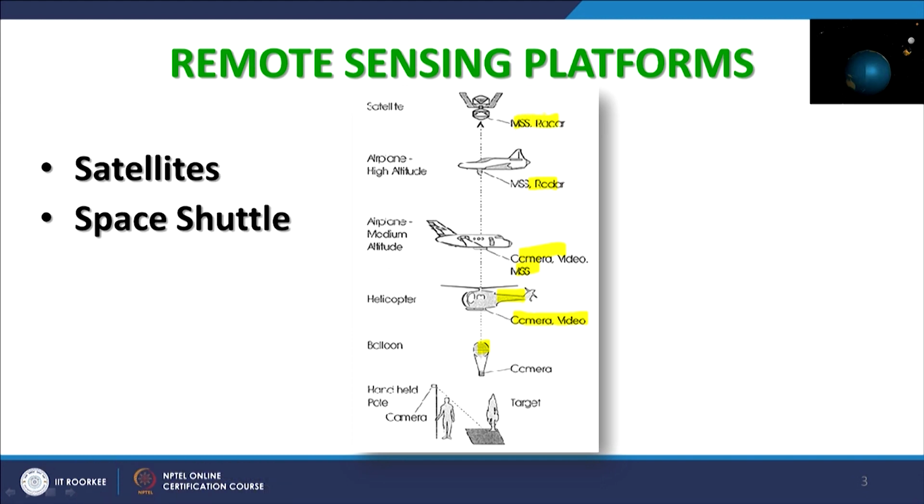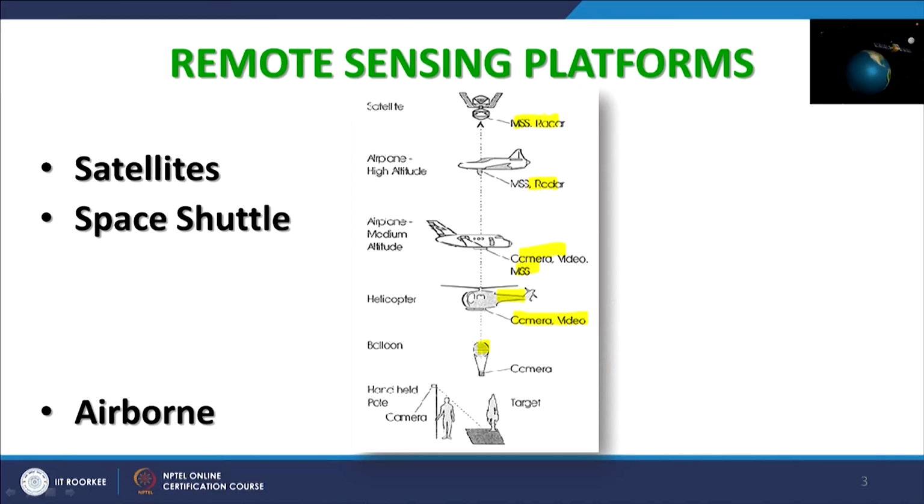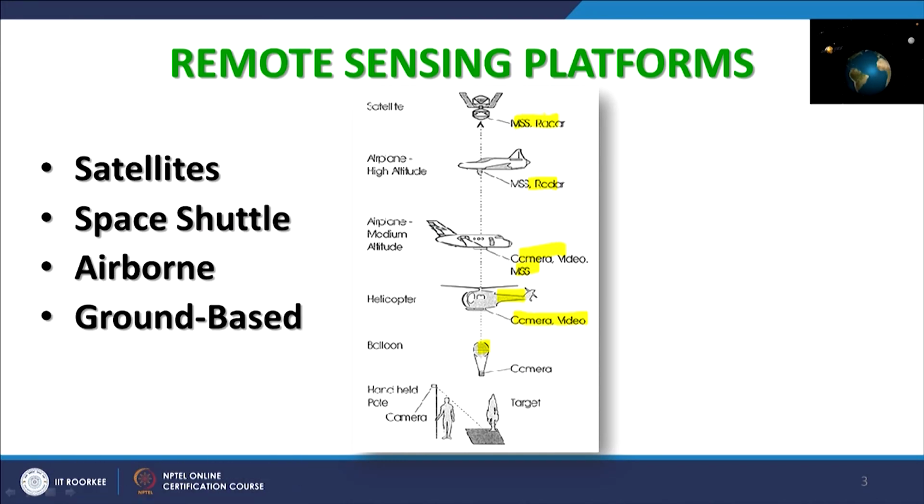If we come from top to bottom, then you have satellites, though they are at different distances in space from earth. Then, from the satellite downward towards the earth, you have space shuttles. Airborne is also possible. Then ground based remote sensing is also possible, and in between nowadays we have also discussed a little bit about UAVs, which we will discuss completely too. So, you have satellites, airplanes, helicopters, balloons, drones, and of course, you come to the ground there also.